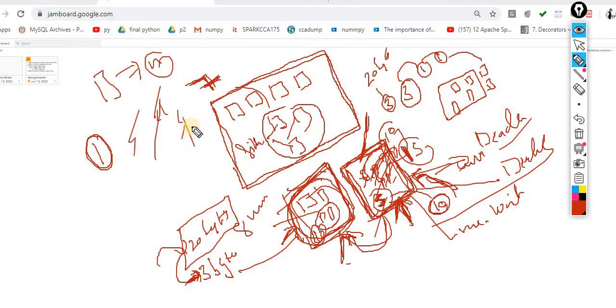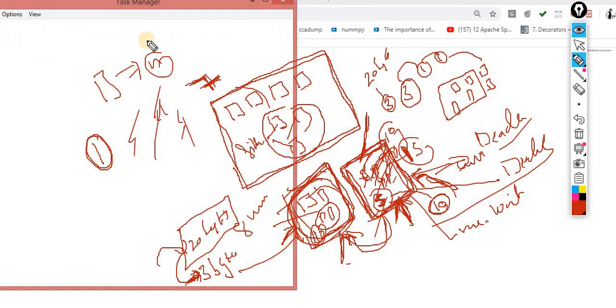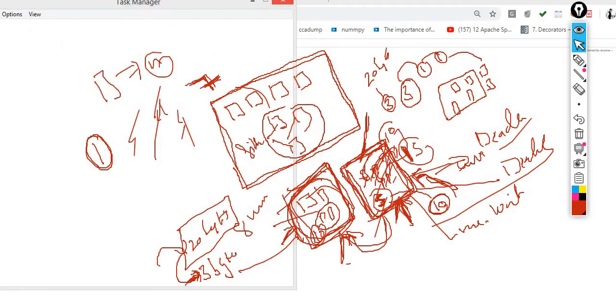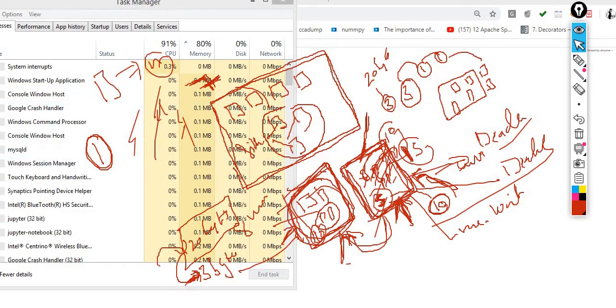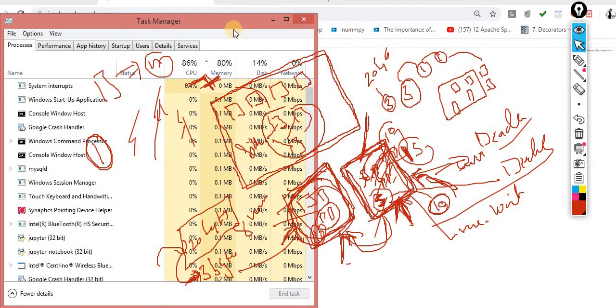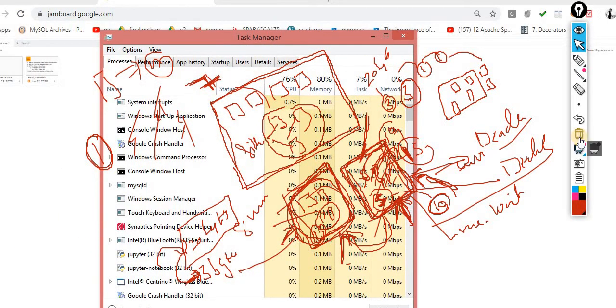You can check it out with Control Alt Delete. Now you can check how many processes are running behind the picture. Let me show you this. If I execute it, now you can imagine it. There are a number of processes running behind the scenes. I think the system is hanging. Now you can check it out. There are n number of processes running behind the scenes.